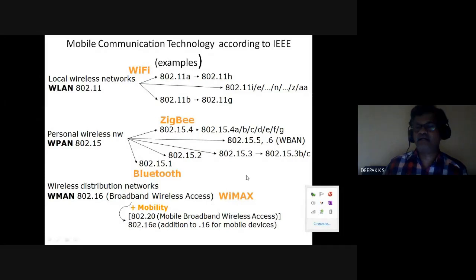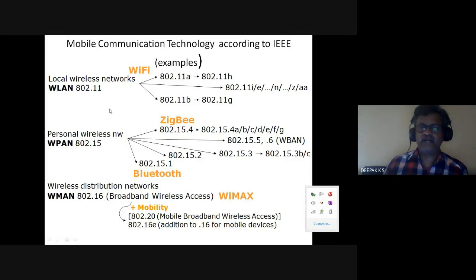All these are groups of vendors. So these are the names given by them. Rather than spelling IEEE 802.11 A, B, C, people prefer these names. So vendors give such names.